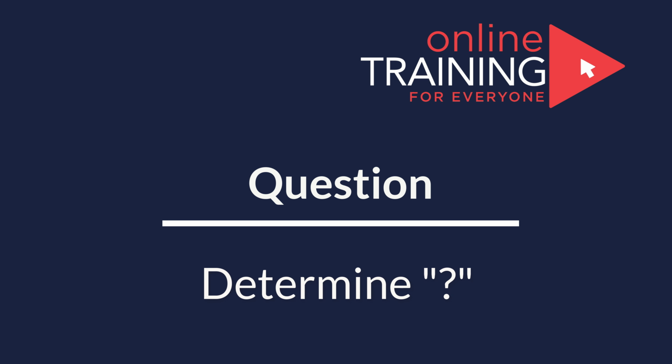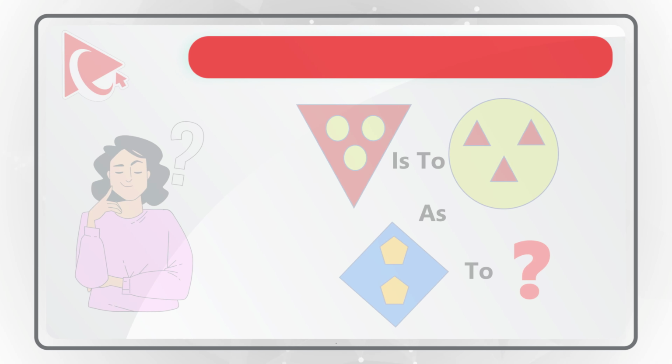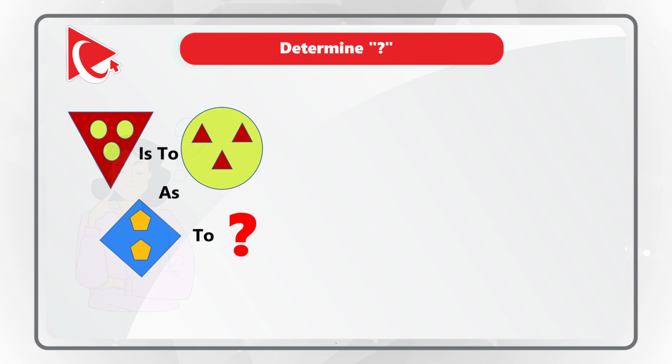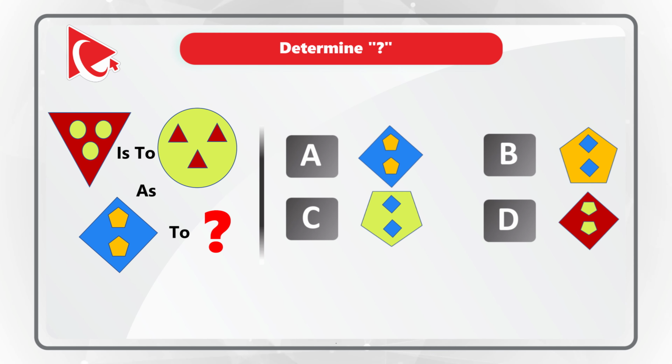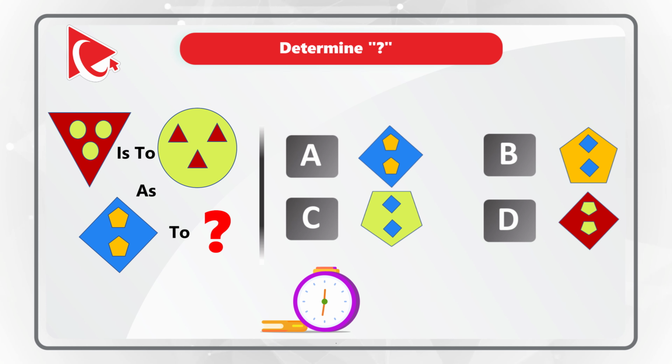I love this question because you need to determine the relationship between the shapes. And you need to determine which shape has a similar relationship to the rectangle. If you take a close look, you will see that there are other smaller shapes inside the larger shapes. And you have 4 different choices to choose from for the final answer. Choices A, B, C, and D. Take a close look to see if you can come up with the answer. Have you tried solving it? Were you successful? Let's move forward so we can get to the correct solution together.